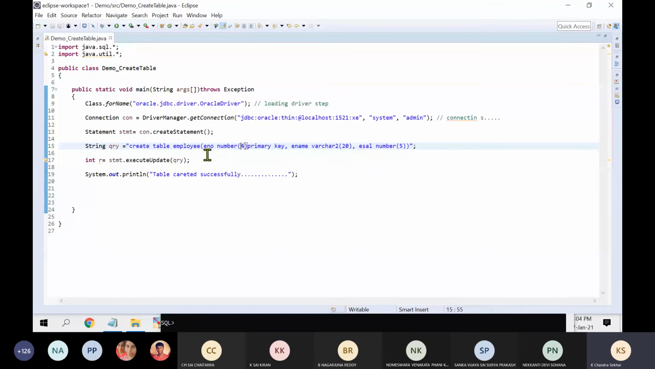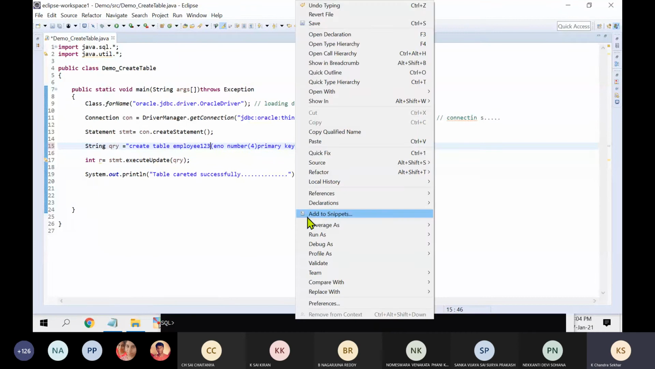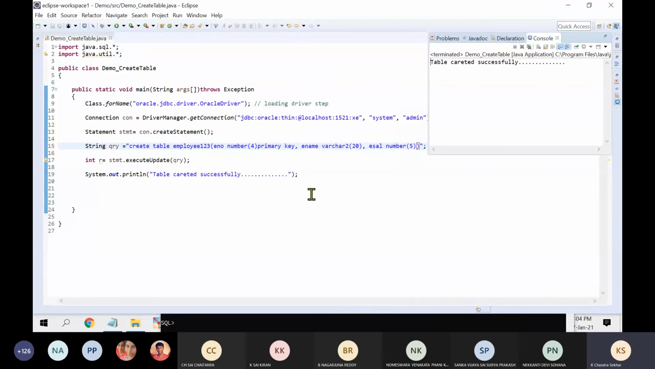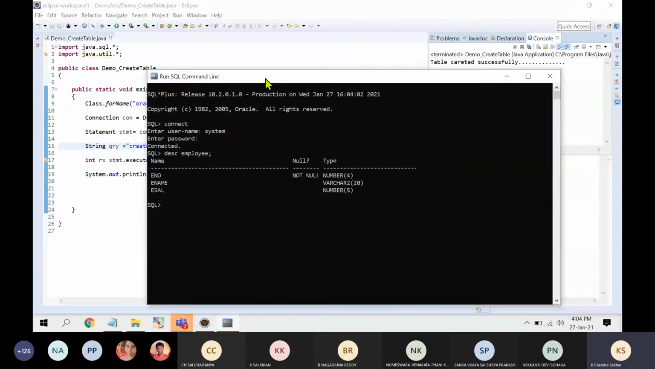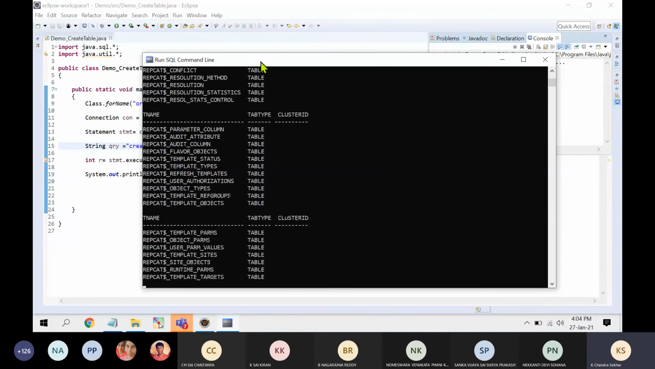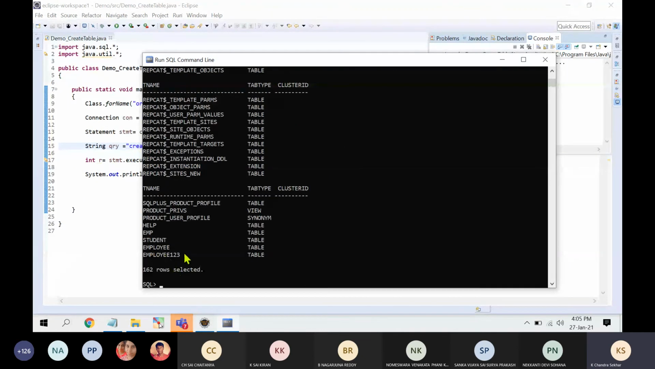Now suppose you want to create another table, employee1. I want to create table employee123. Now right click, run as Java application. So the table is created. Now one more table. Select star from tab, so many tables will come. If you notice the last two tables.